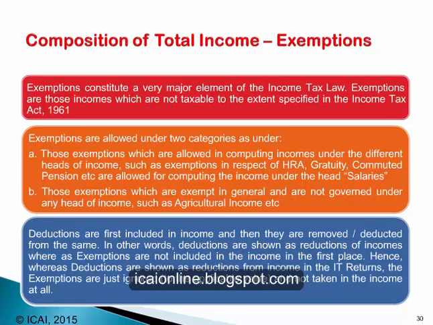In other words, deductions are shown as reductions of income, whereas exemptions are not included in the income in the first place. Hence, whereas deductions are shown as reductions of income in the income tax returns, the exemptions are just ignored and not taken in the computation of income at all to the extent to which they apply.